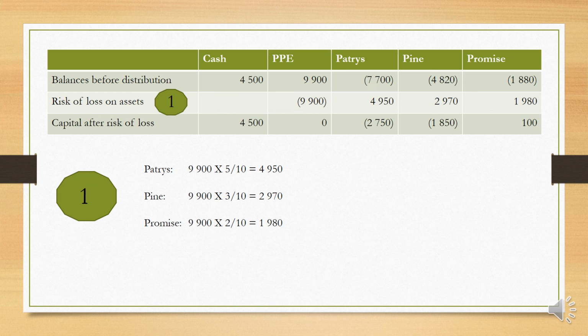Subtracting this from the opening balances, you'll see we still have a credit balance for Patrice and for Pine, but Promise ends up in a debit balance. This means there's a risk that Promise would realize a debit balance after the distribution and thus cannot partake in this distribution.